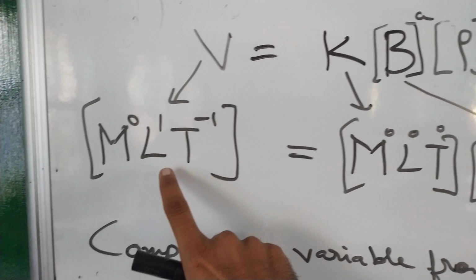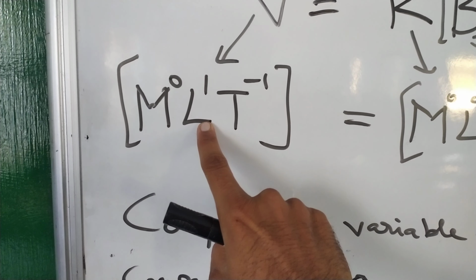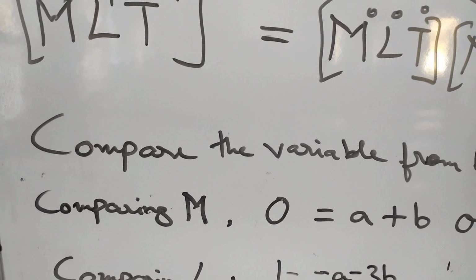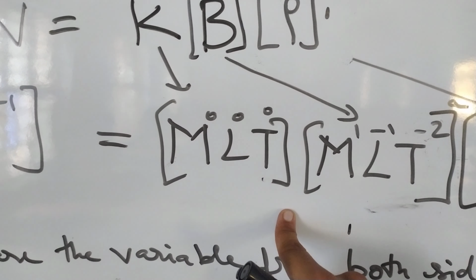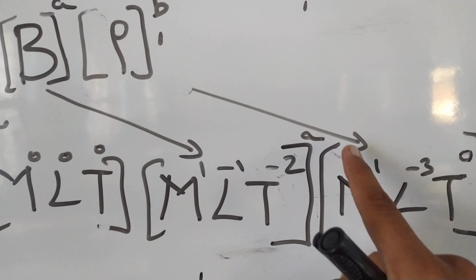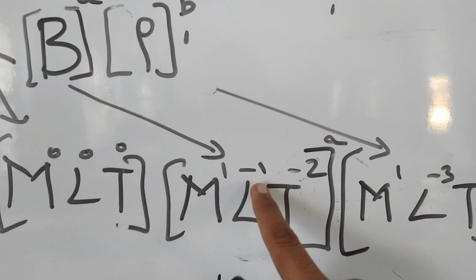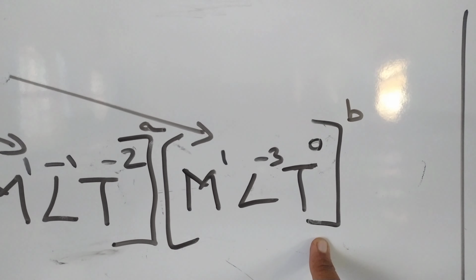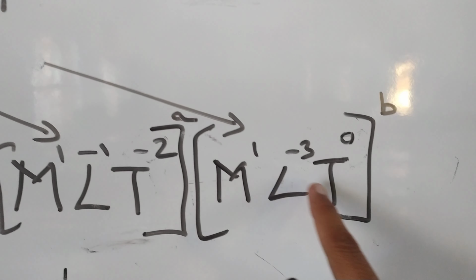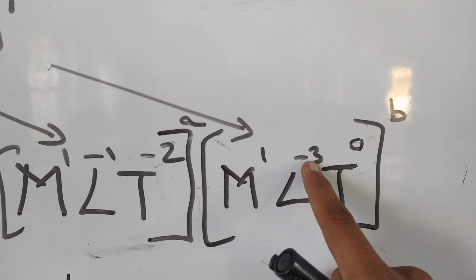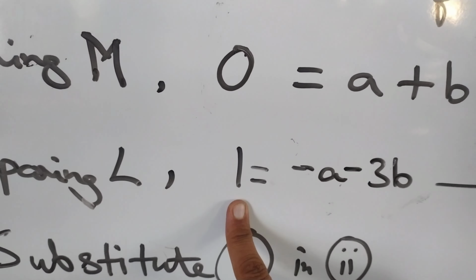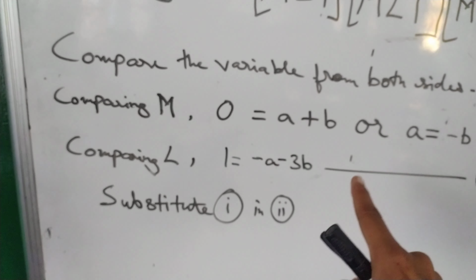Minus a is on this side: for L, 1 is equal to minus a, since the power a is being multiplied with minus 1, giving L to the power of minus a into this b, which has minus 3 in the power of L. So 1 is equal to minus a minus 3b, which will become your equation number 2. In this way you have these two equations.